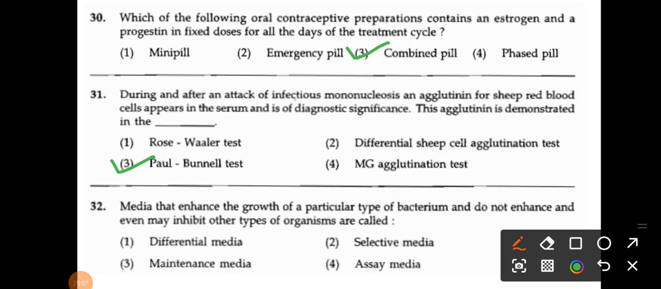32: media that enhance the growth of a particular type of bacteria and do not enhance, and may even inhibit, other types of organisms are called. The options are differential media, selective media, maintenance media and assay media. Maintenance media and assay media are not the answer, but you may be confusing differential media and selective media. The correct answer is selective media.